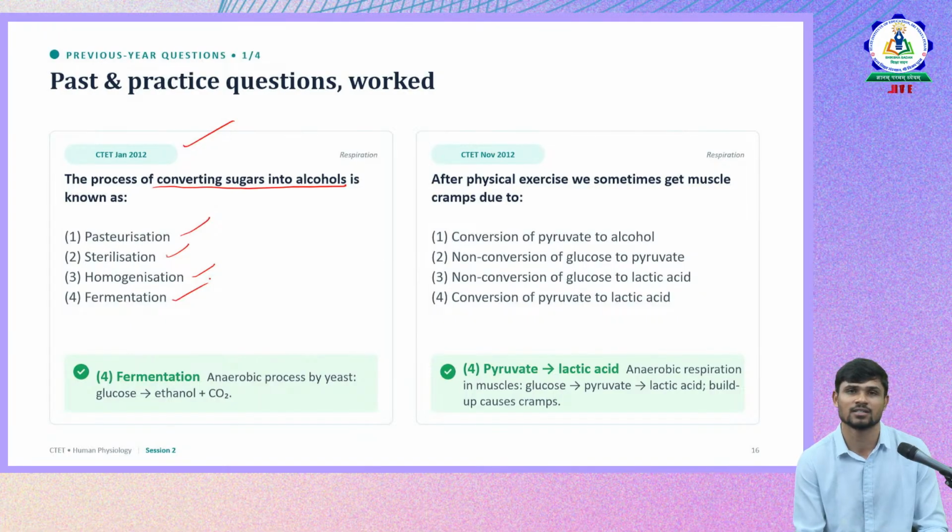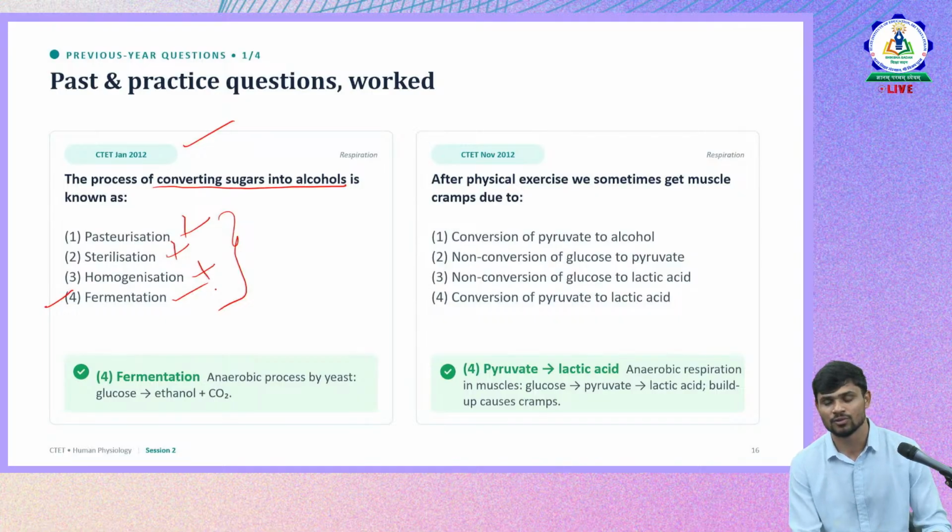Just now we were discussing that CTET will give you all the similar looking options, with similar pronunciation. Pasteurization, sterilization, homogenation, fermentation and all. So we should be very careful and know the meaning of each term that we are seeing here. So if it is conversion of sugars into alcohol, it is fermentation. Okay, rest of the things are wrong. What about next? We'll move to second question.